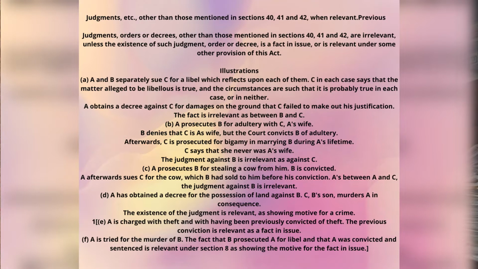When B was convicted for adultery, in that case the court presumed that C is A's wife and B had some illicit relation with C. On that ground, the court convicted B. Now, in a later case against C for bigamy, C claimed that she was never the wife of A. In this later case, the judgment in the earlier case against B will not be relevant against C. In the later case, it cannot be said that in the earlier case the court held that C was A's wife and C had extramarital affairs with B. That will not be relevant in the later case against C.